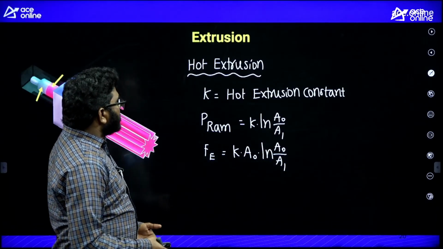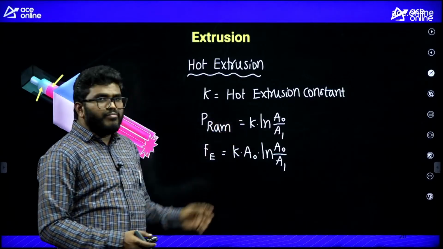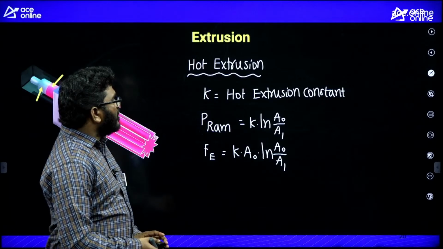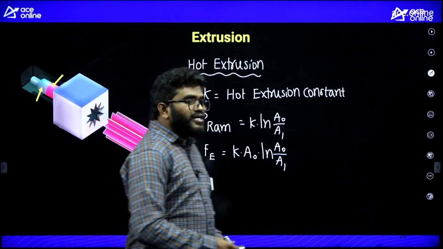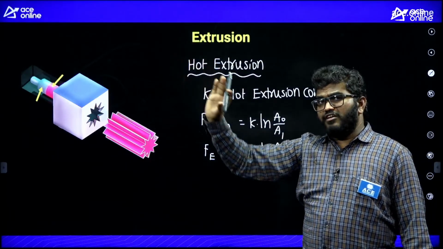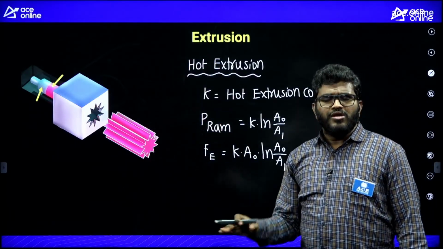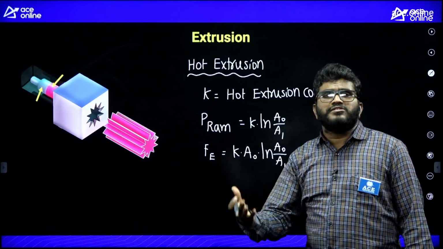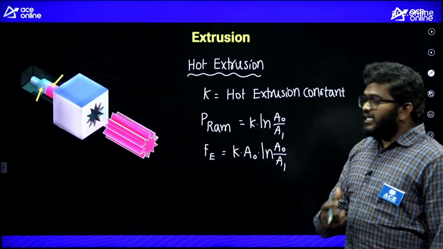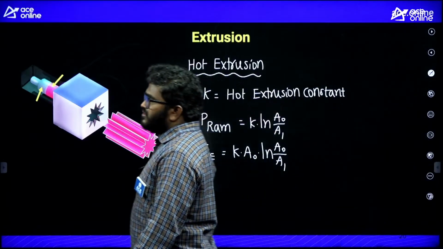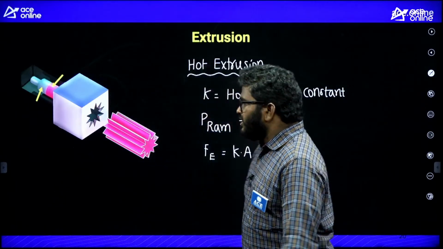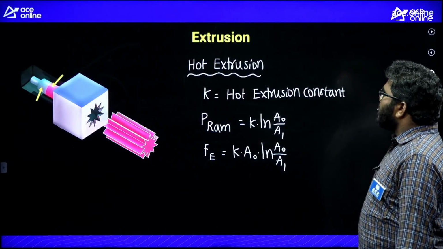So ram pressure is equal to K into ln A naught by A1, and extrusion force is equal to K A naught ln A naught by A1. So these are the formulas. By using this, see, they will not ask you beyond this. I am giving all the things here. You just note these things down in a small pocket notebook and revise it. I'll give you a guarantee that there must be a question from this. Okay? So be careful.